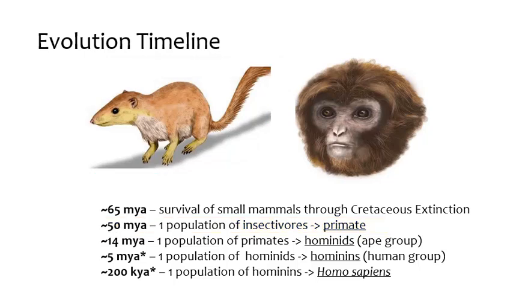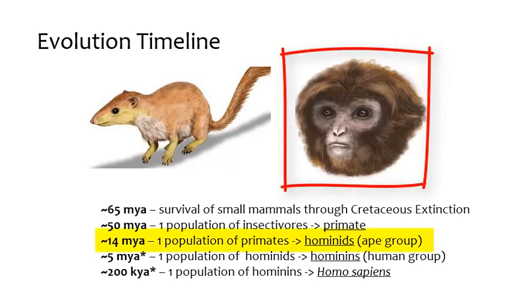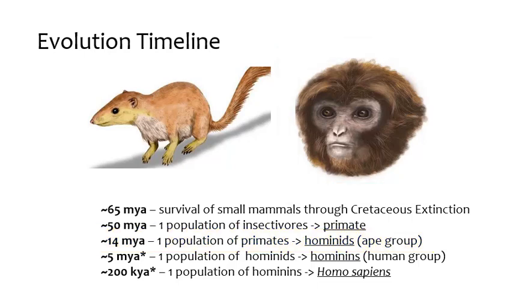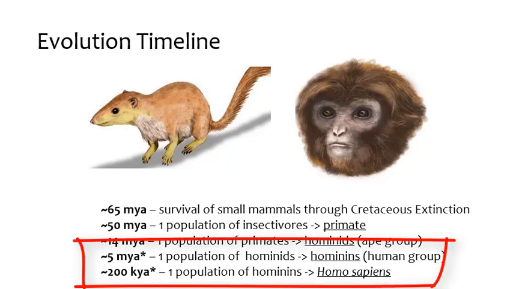Different populations branched off from this primate group. One of those branches were the apes, or hominids, about 14 million years ago. One group of hominid branched off about 5 million years ago. These were the hominins, or the human group. And one population of hominins branched off about 200,000 years ago. These were the modern humans, or Homo sapiens. In our next mini lecture, we'll focus on this group of hominins that date back 5 million years.